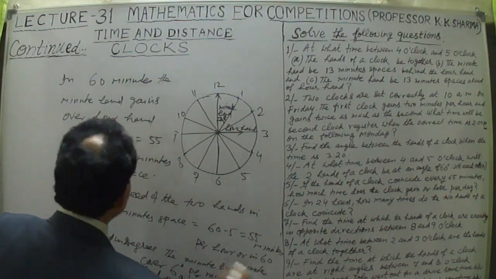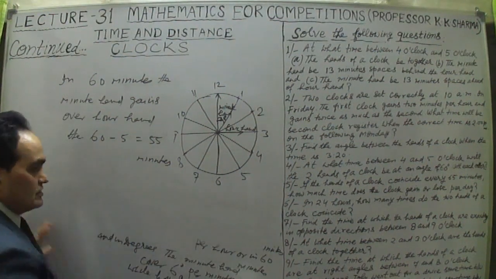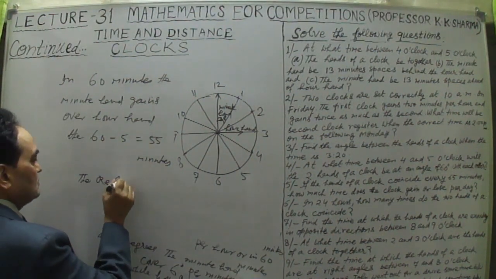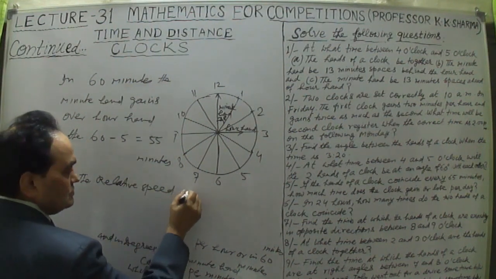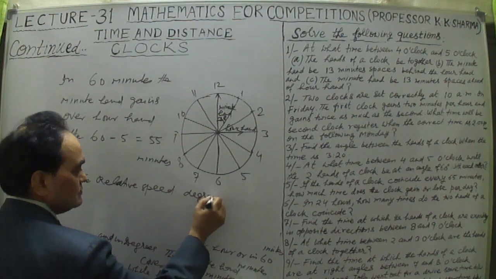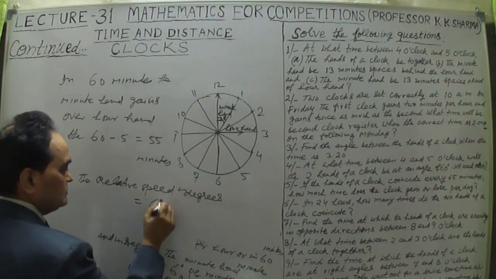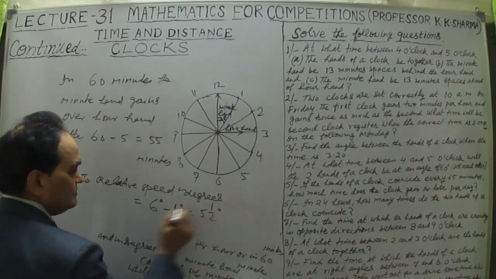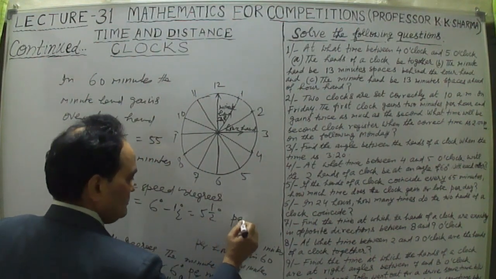What is the relative speed in this case? Angle wise, therefore the relative speed in degrees is equal to 6 degrees minus half a degree, equal to 5.5 degrees per minute.